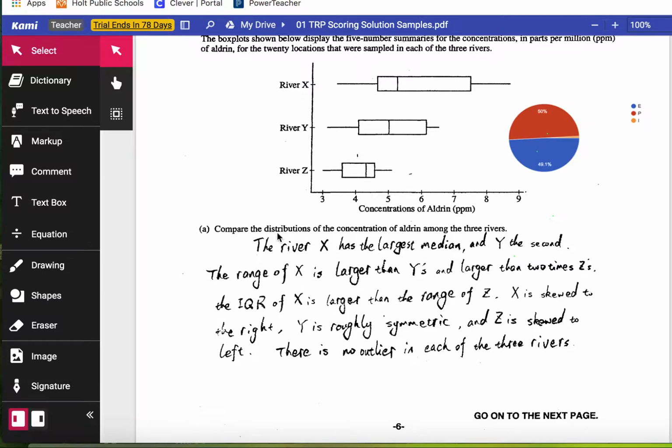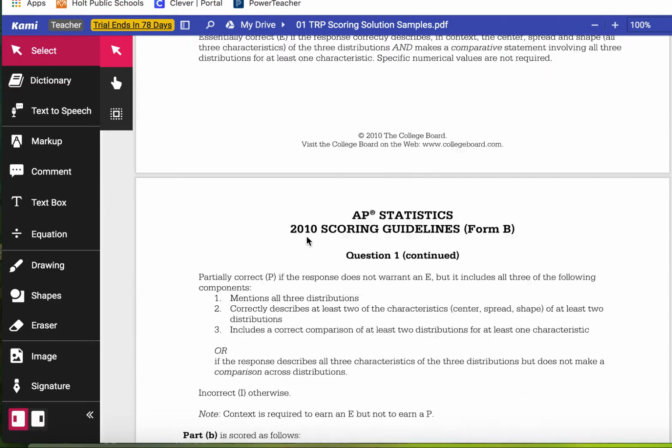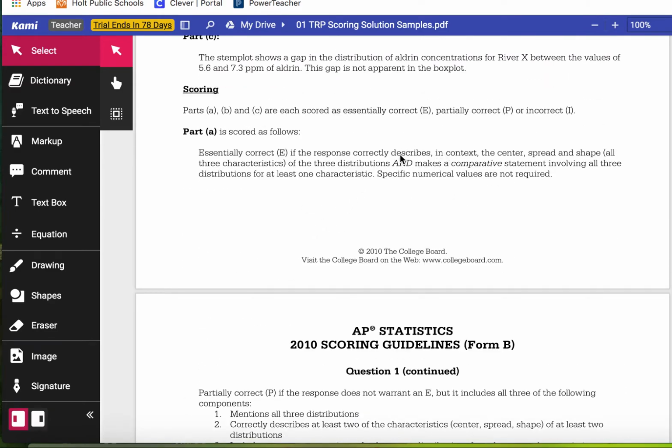So one of the things I wanted to point out was when a student does a response for these things and it says compare, the things you need to compare are shape, outlier, center, and spread. Now, in this particular case, I'm going to scroll up for a second to the scoring guidelines here. They have to describe in context center, spread, and shape. So these three things need to be there in order to get full credit. And it does not mention outliers.